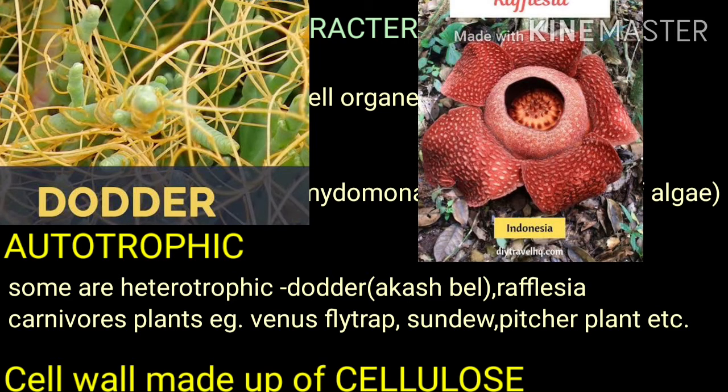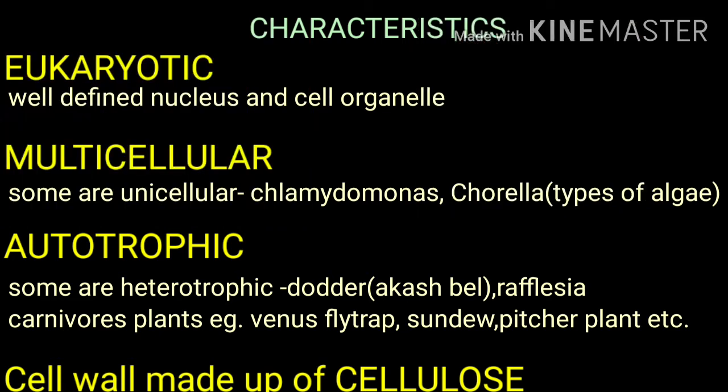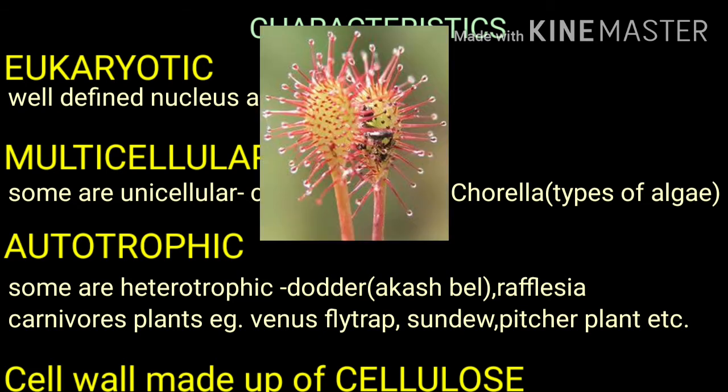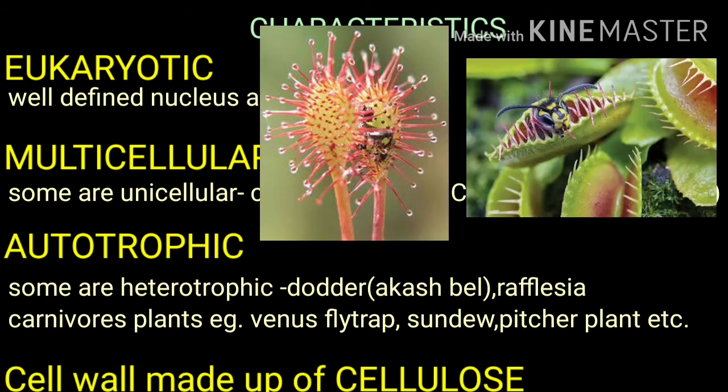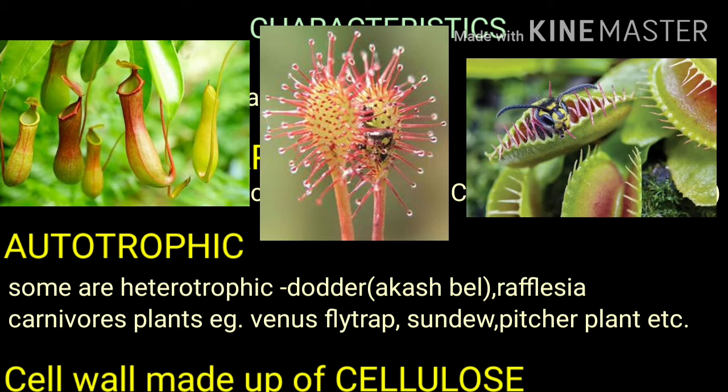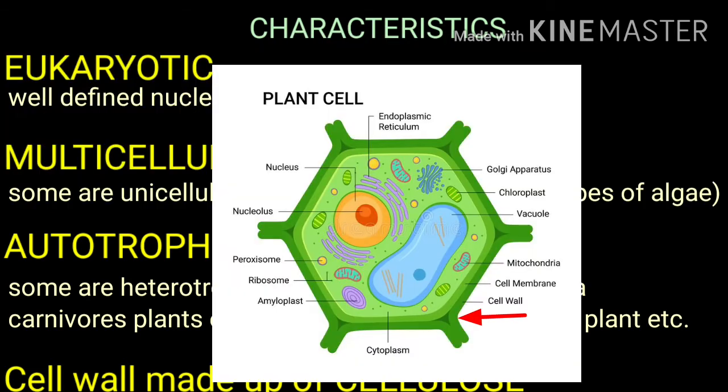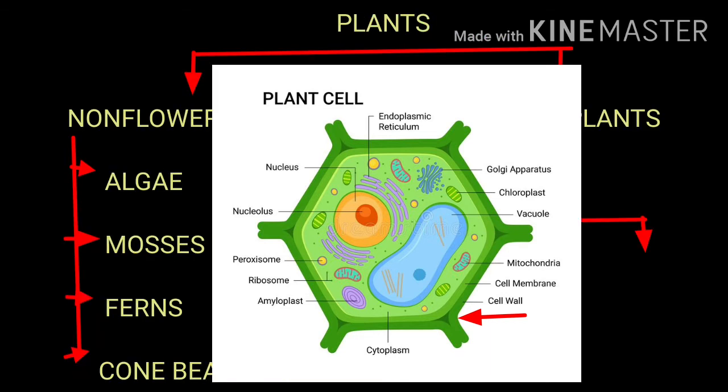Both are parasitic plants. Some plants are carnivores also, means they fulfill their requirement of nutrients by trapping insects, like sundew, pitcher plant, Venus flytrap. These plants fulfill the requirements of nitrogen from the insects. The cell wall of plants is made up of cellulose.